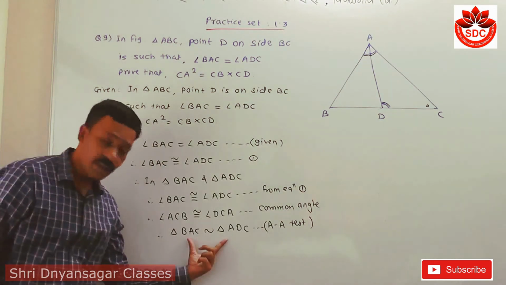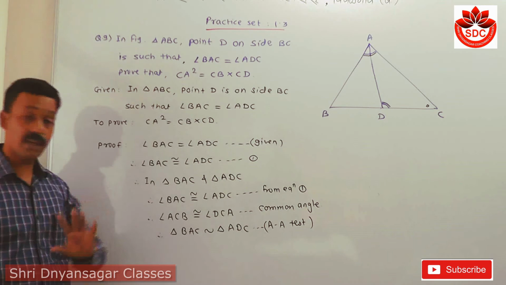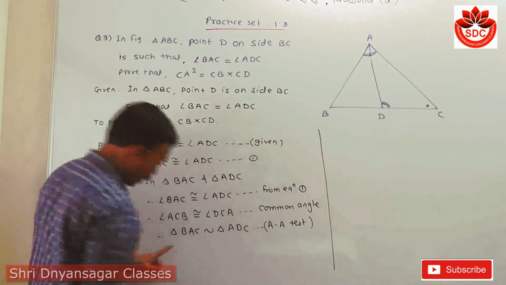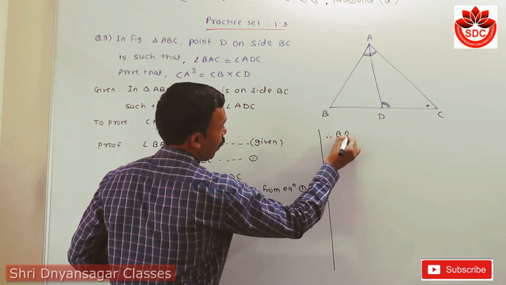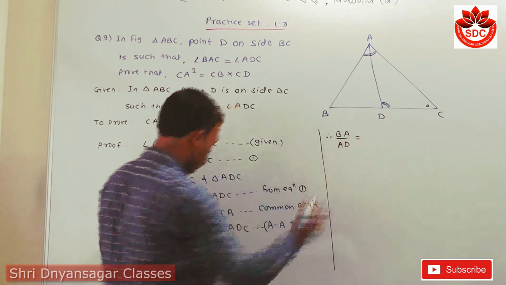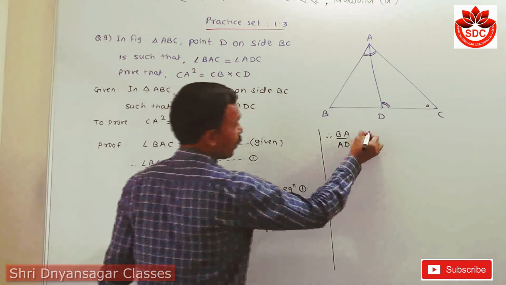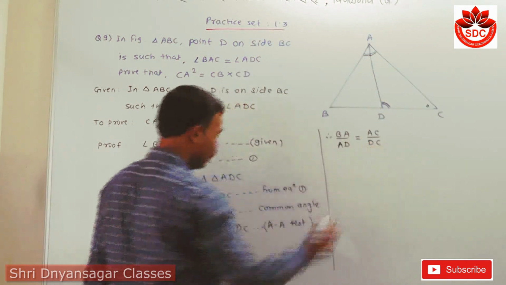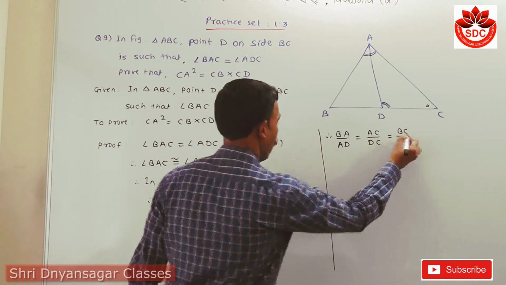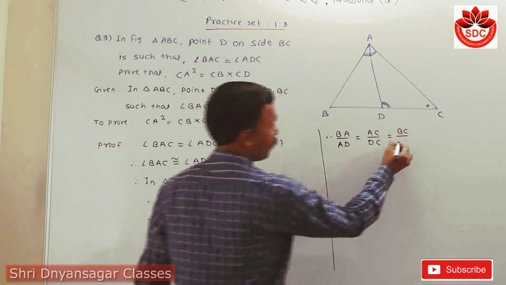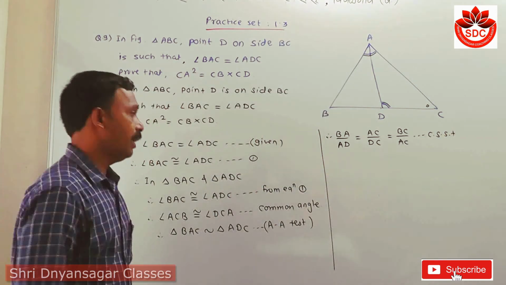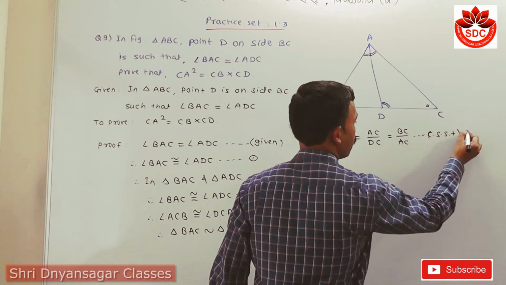If these two triangles are similar by the AA test, then their corresponding sides are also in proportion. Which sides are in proportion? First, I have to take BA upon AD is equal to AC upon DC, and then first and third, BC upon AC. The reason is corresponding sides of similar triangles. Let this be equation number second.